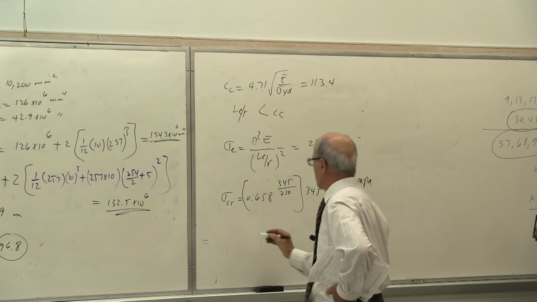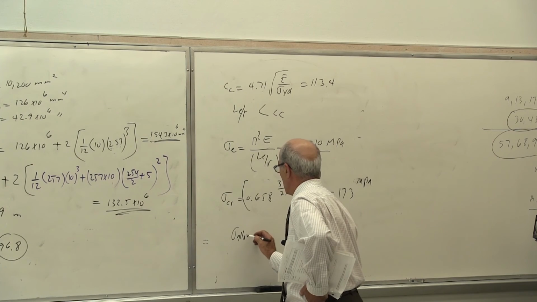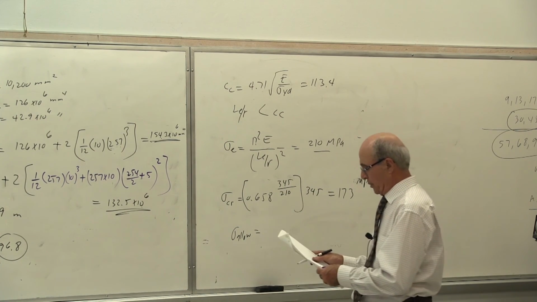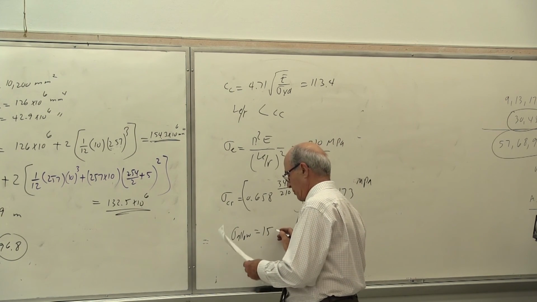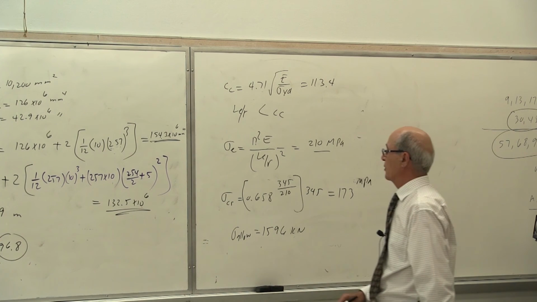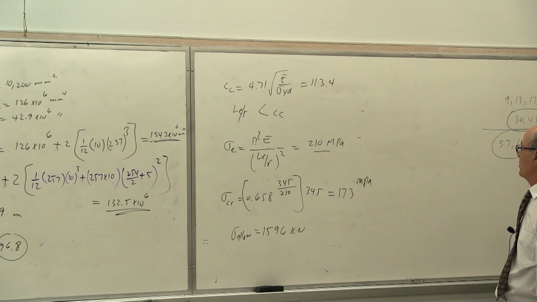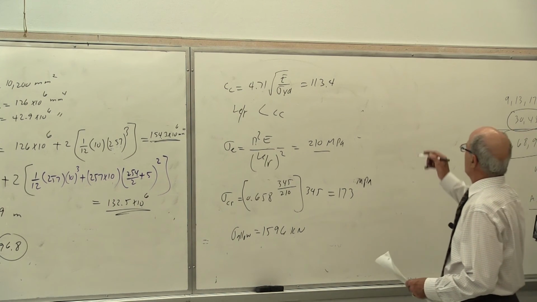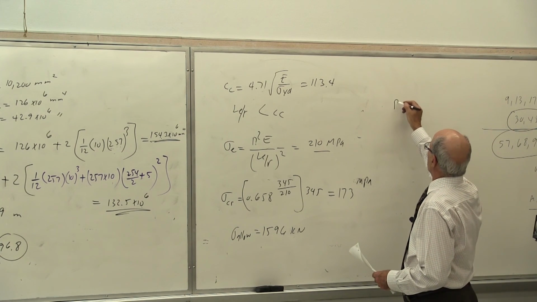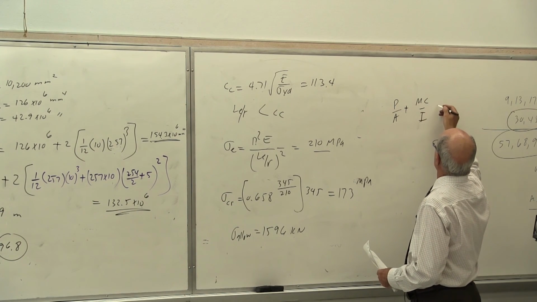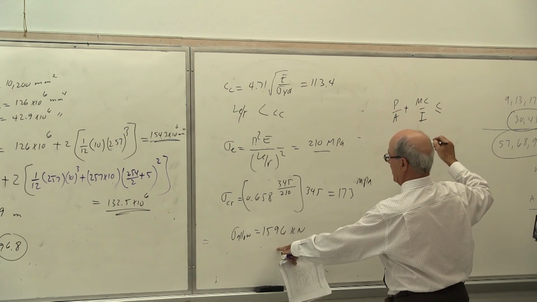Correct? So anyhow, sigma allowable, write it down. After you use the factor of safety, you can calculate that yourself. P allowable becomes 1596 kilonewton, which uses a factor of safety of 1.67. And when you put it in that equation, you say P over A plus MC over I should be less than or equal to sigma allowable.